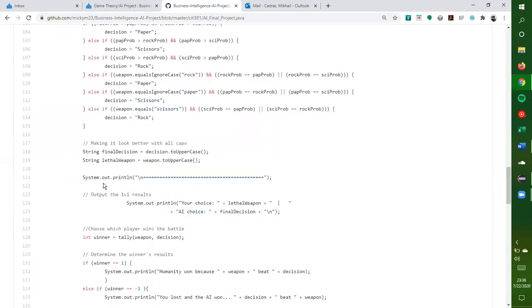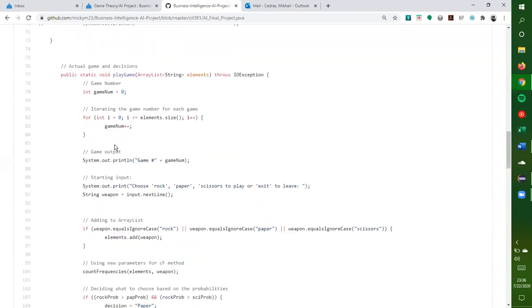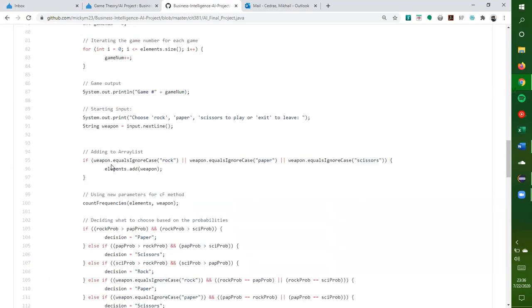Okay, so let me go to the play game method. I initialize the game number just to keep track of what number game we are at. I start with my input. I ask the user to input rock, paper, scissors, or even exit if they're finished, because of that do-while loop, so they can exit.